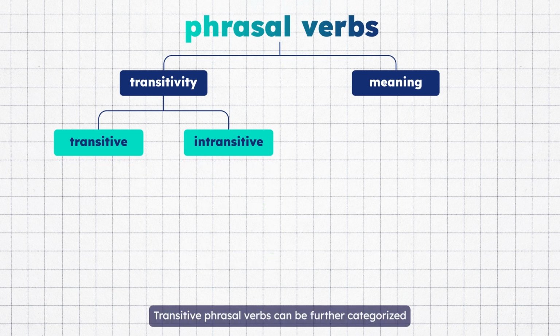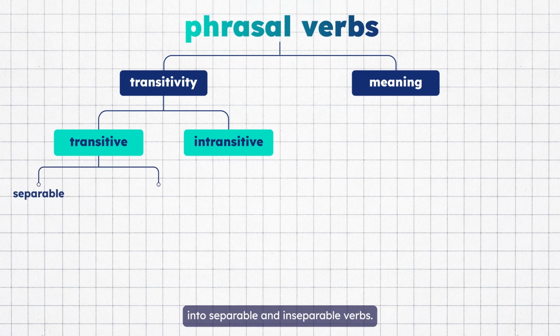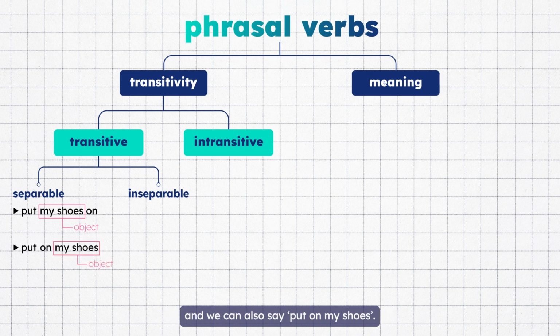Transitive phrasal verbs can be further categorized into separable and inseparable verbs. For separable phrasal verbs, like put on, the verb and the particle can be separated, allowing the object to be placed in between. For example, we can say, put my shoes on, and we can also say, put on my shoes. Both are correct. However, when we use a pronoun for the object, the verb and particle must be separated.